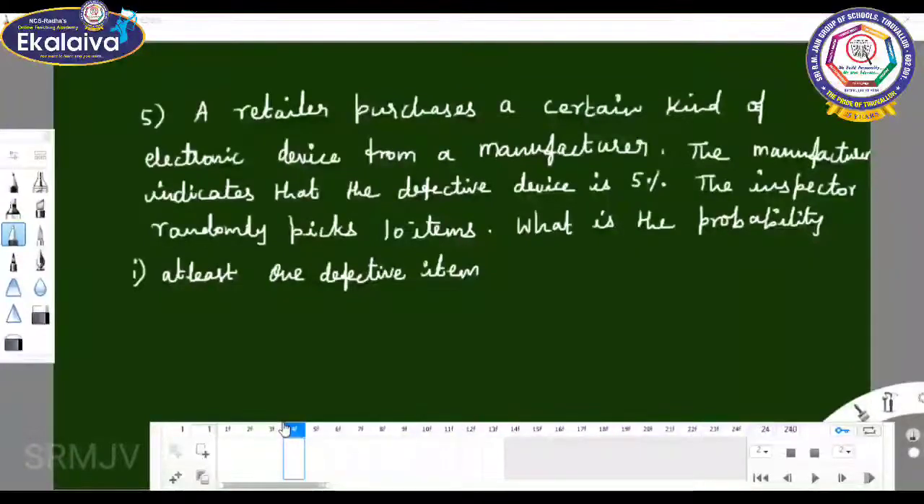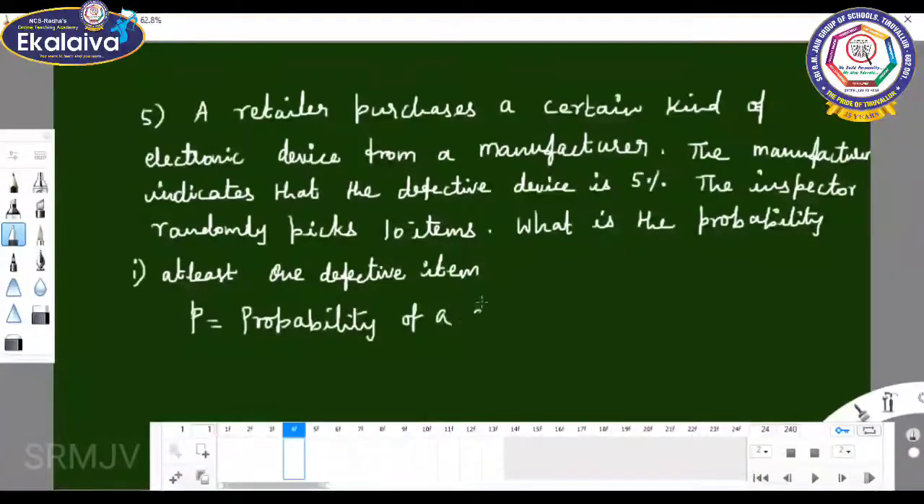Here, because they are asking about the defective item, you don't think P is always the probability of good. Whatever the question asks, that value you can take as P. See here, what is the probability of a defective item? So you can take P as the probability of a defective item. The question, what they are asking, that value you can take as P. P equal to the probability of a defective item.